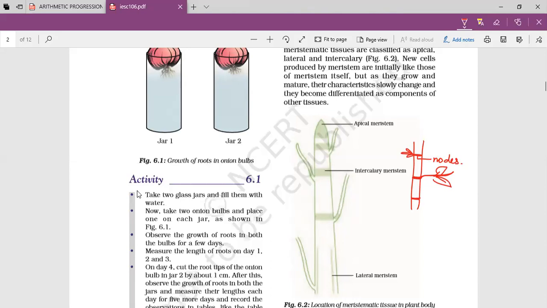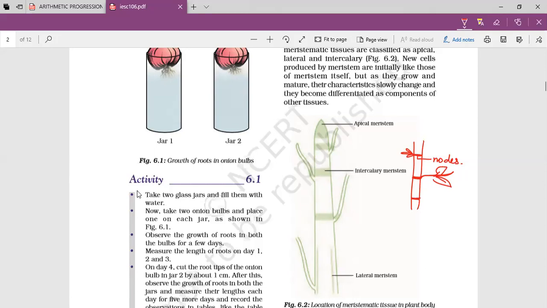In sugarcane, we can see these lines very clearly. Even if you see a coconut tree, there are also bands you can see. Those bands are actually the nodes. So that is intercalary meristem, okay.